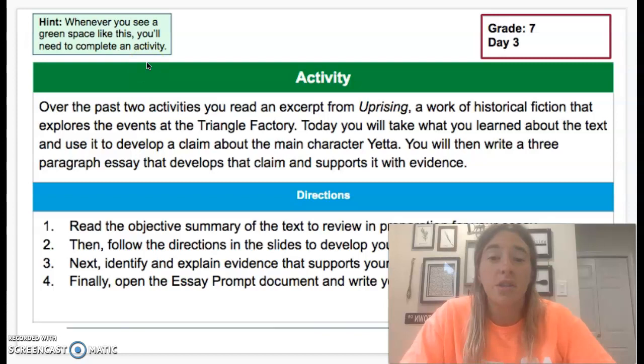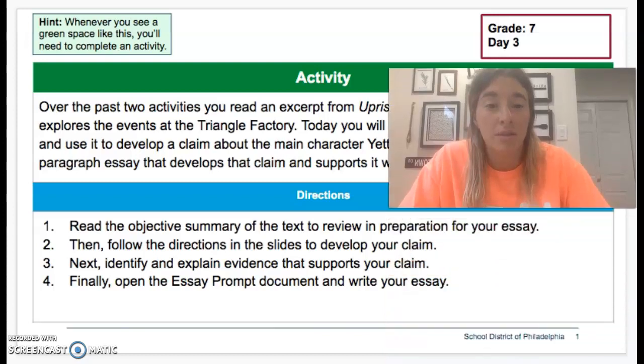Over the past two activities, you read an excerpt from Uprising, a work of historical fiction that explores the events at the Triangle Factory. Today, you'll take what you learned about the text and use it to develop a claim about the main character, Yetta. You will then write a 3-paragraph essay that develops that claim and supports it with evidence.